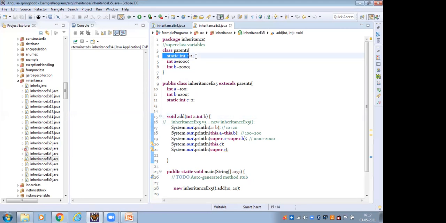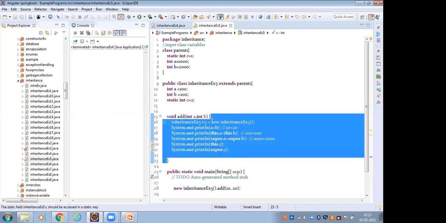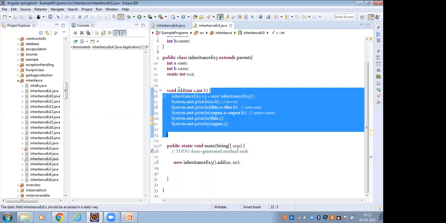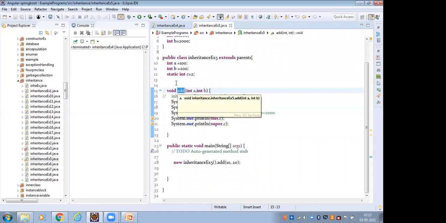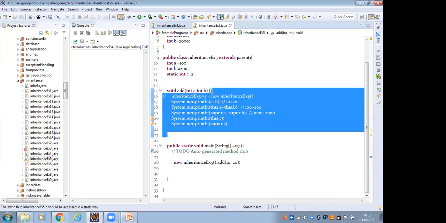So this is a static variable C, parent class static variable C, and child class static variable C. Here, how do we have to access? This is for an instance method. Inside the class, outside the main method, I have to create a method. This method is an instance method or non-static method.